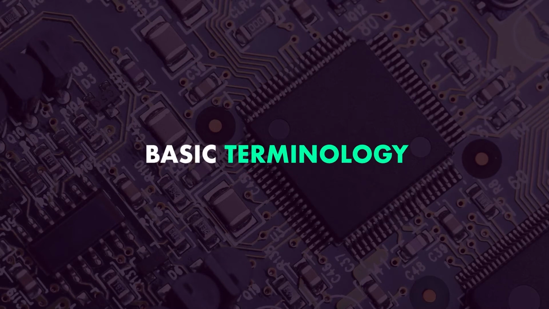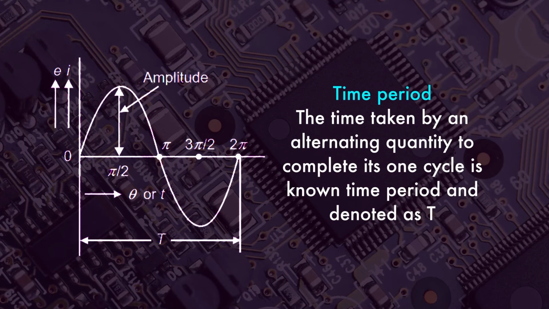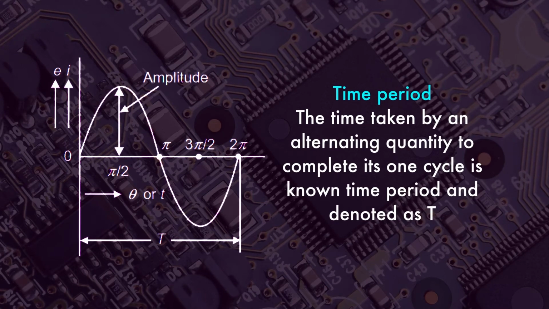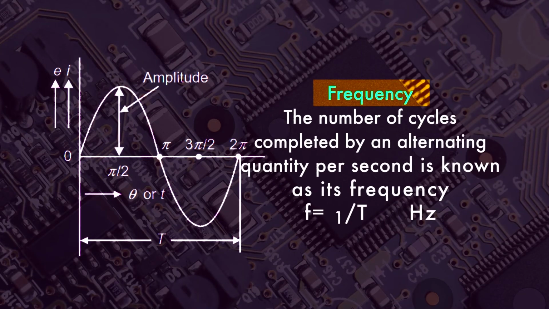Now we have to understand basic terminology associated with AC fundamentals. So here you can see in the diagram that voltage or current is changing with respect to time. So first of all, we have to understand what is a time period. The time taken by an alternating quantity to complete its one cycle is known as time period, denoted as capital T. Second term is frequency.